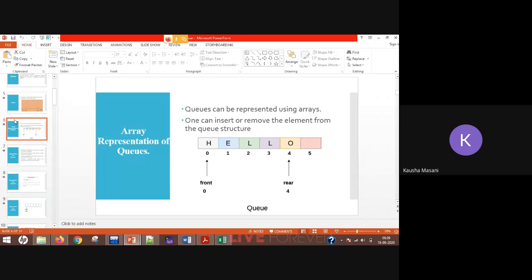Your queue is having two kinds of variables. One is front, another is rear. Again I'm mentioning this, in various other resources, either books or online resources, many other times front and rear are also referred as front and back, or they are referred as head and tail.